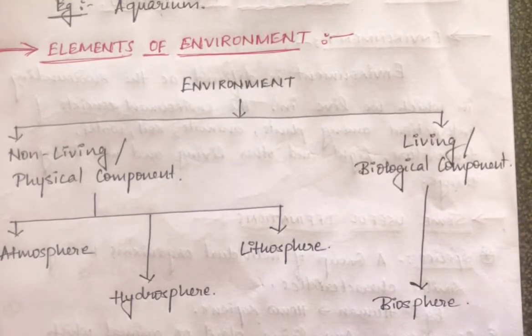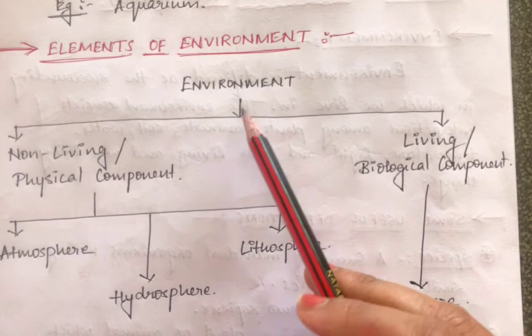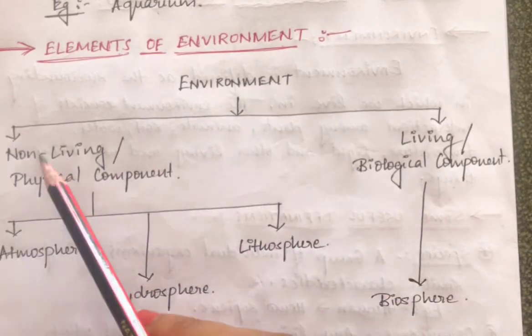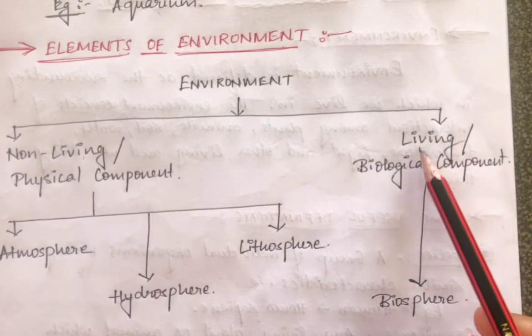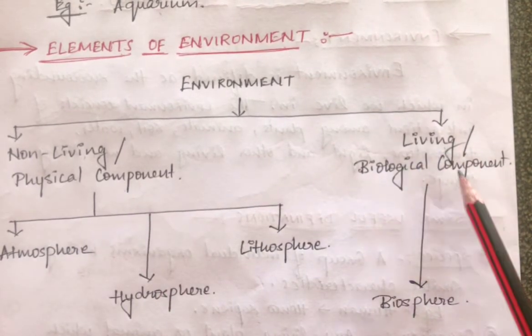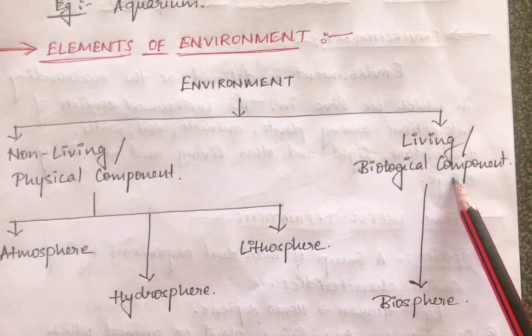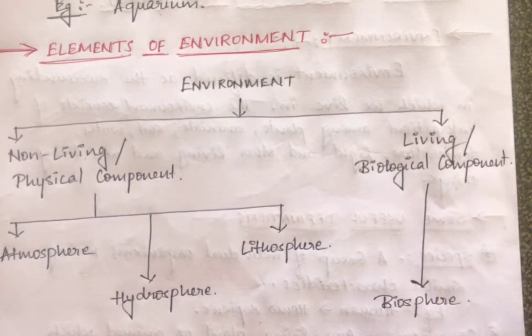Okay, now we are discussing the environment here. Let us know what the different components are. So what is present in the environment here? The environment is divided into two parts: the non-living component, or physical component, and the living component, or biological component. So we know the environment has either non-living things or living things.